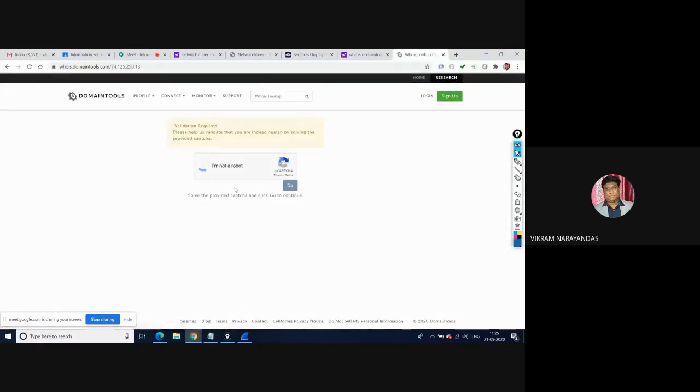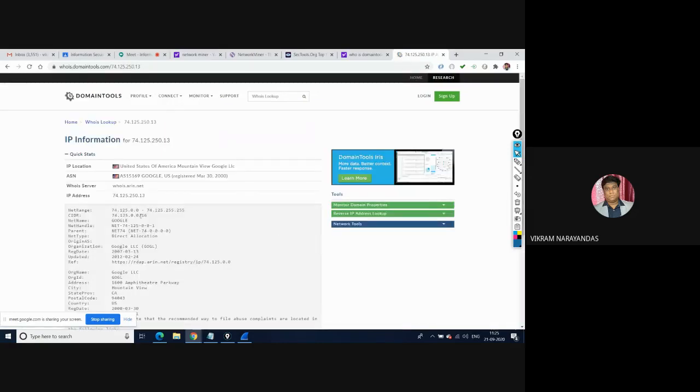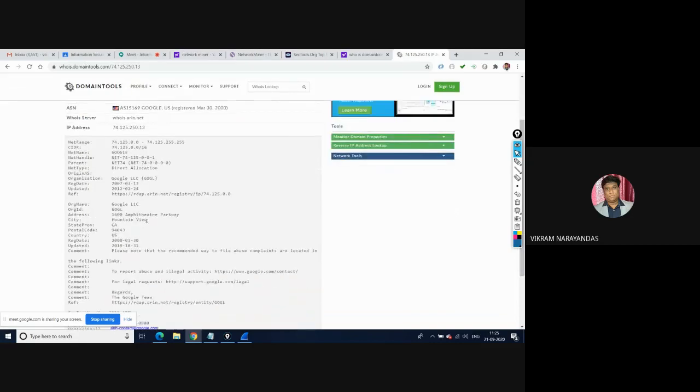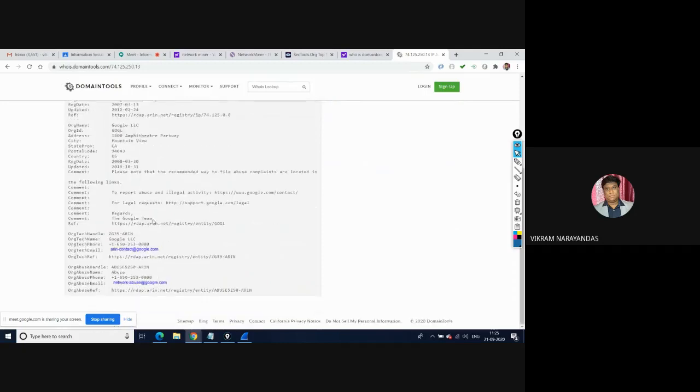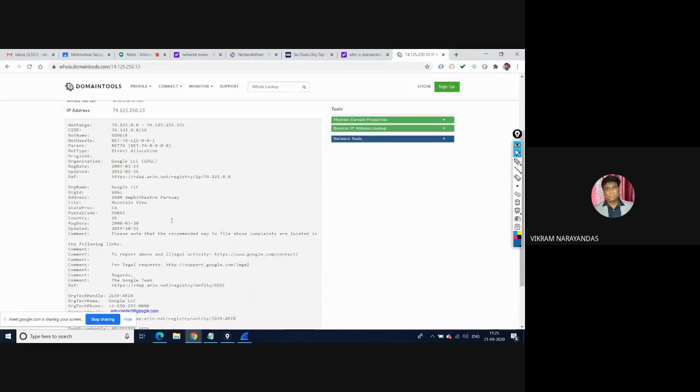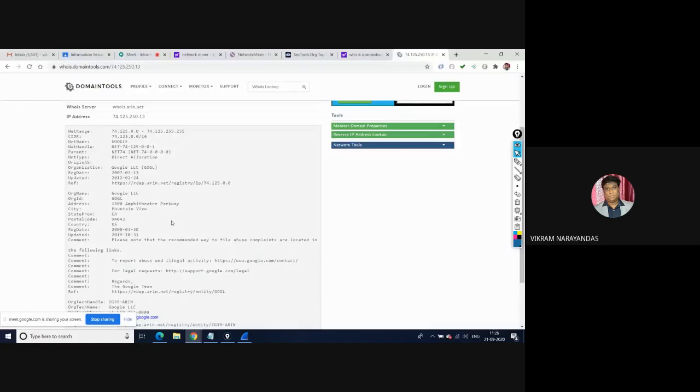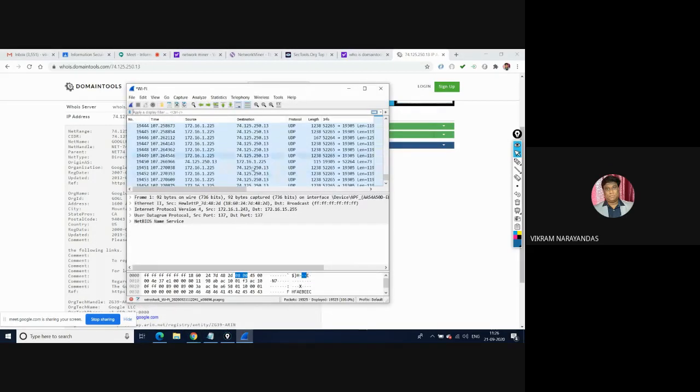So validation, because I'm asking some captcha. Go. So you can get the IP information. Who is seeing your information here? So I can get the domain name with whoisdomaintools.com. It will respond with the owner name of the website. So like that, you can see n number of IP addresses, destination IP addresses.